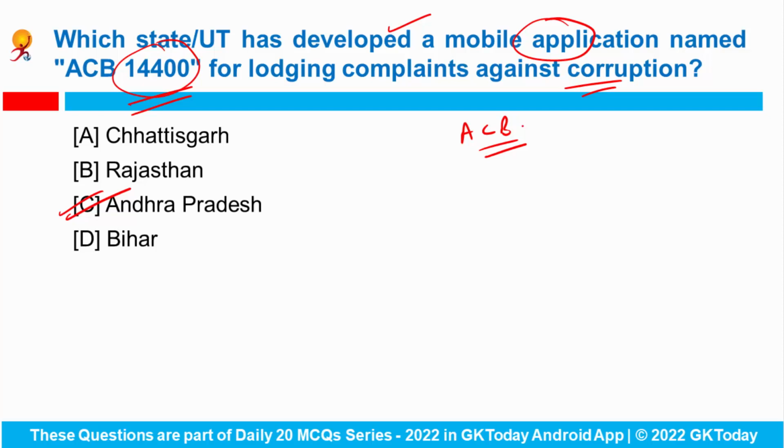And this application, once opened, will feature 2 categories. First is live report and second is the lodge complaint. So basically in the live report section, users can click the photographs, record audio or videos of live acts of corruption and submit the complaints instantaneously.